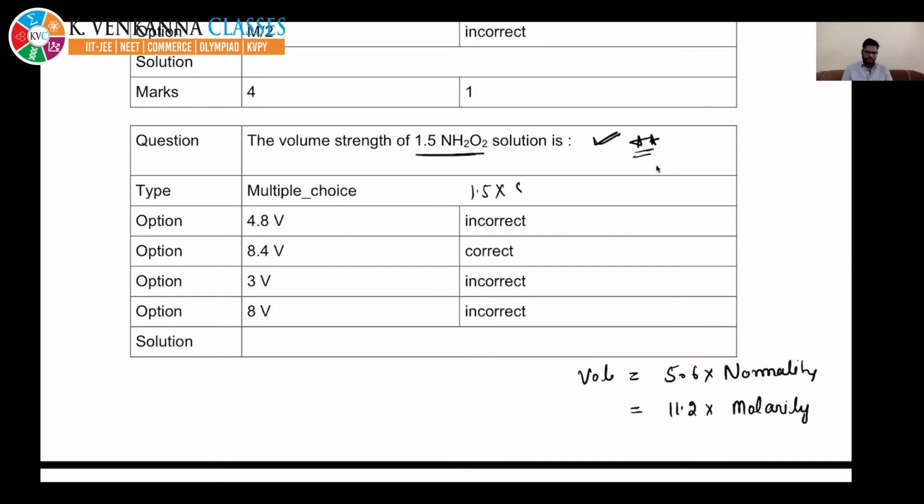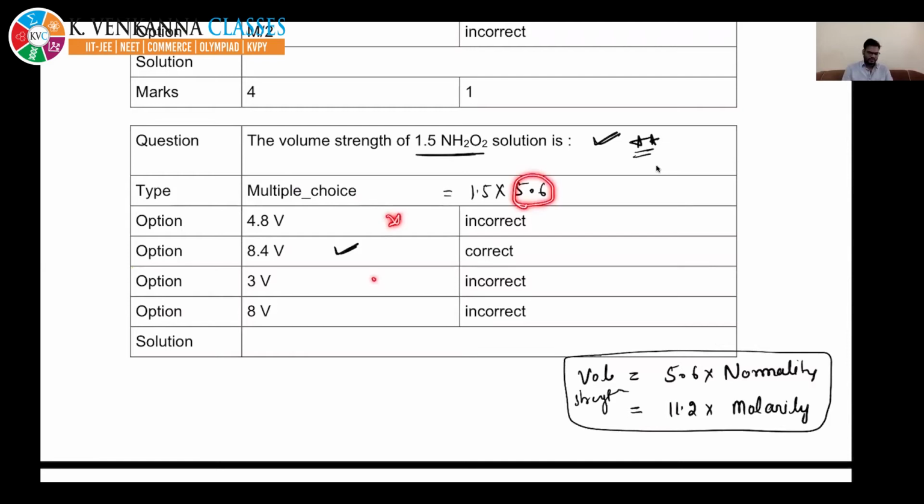So see, in this case, you just notice one thing: you are multiplying 1.5, so the answer cannot be less than 5.6. So this answer cannot be right. This can also not. So there can be only two options: 8.4 and 8. So with a little bit of calculation, you will come to the conclusion that the answer is this.